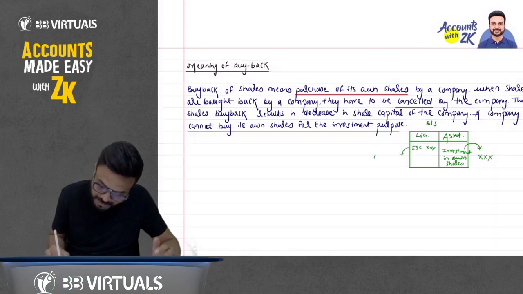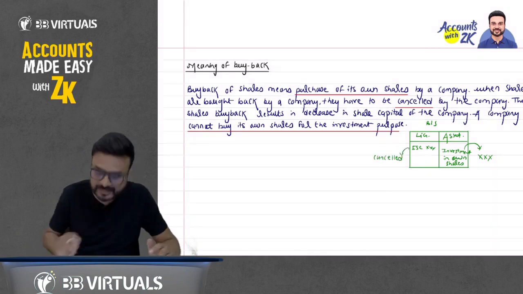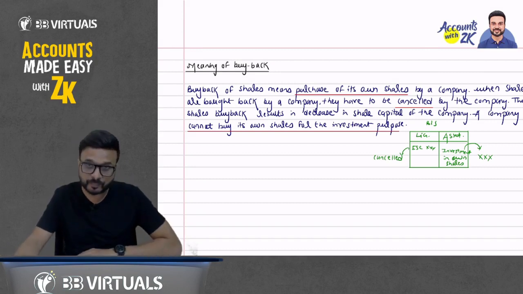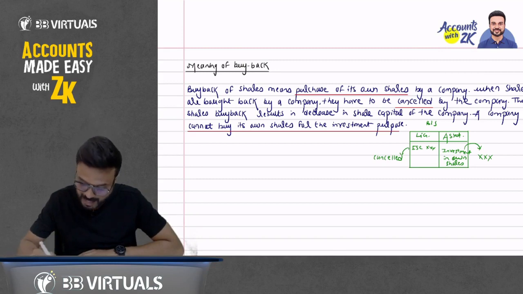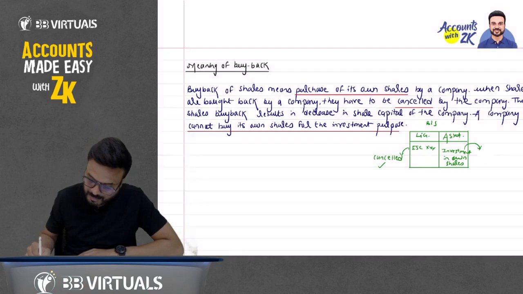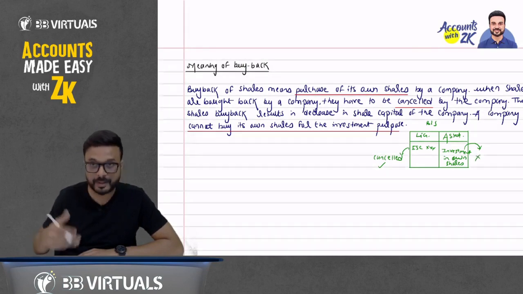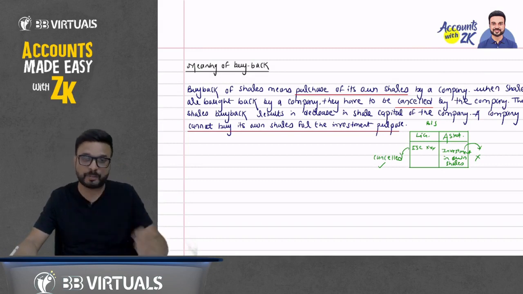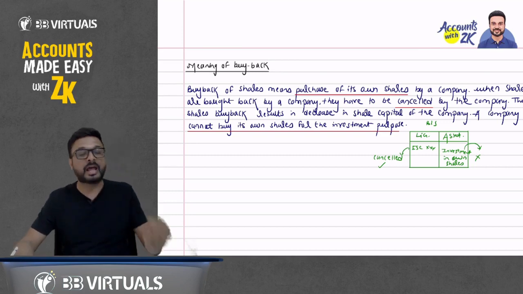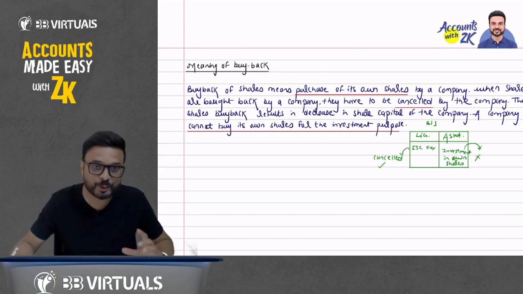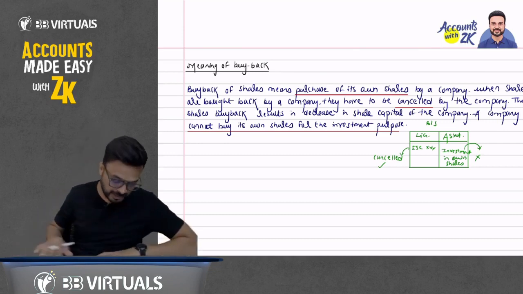How to do the accounting of it, I will discuss. But when we purchase our own share, that has to be cancelled. We cannot show it as an investment on the asset side of the balance sheet. When you purchase your own share, we call it buyback, and after the purchase you have to cancel it. You cannot show it as an investment. Okay, the meaning of buyback.